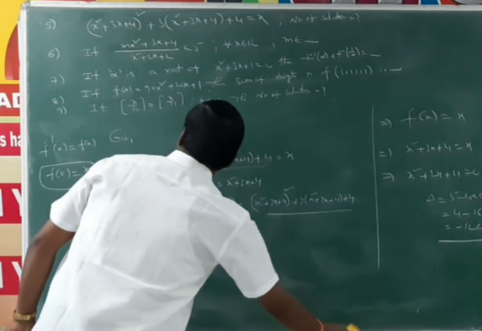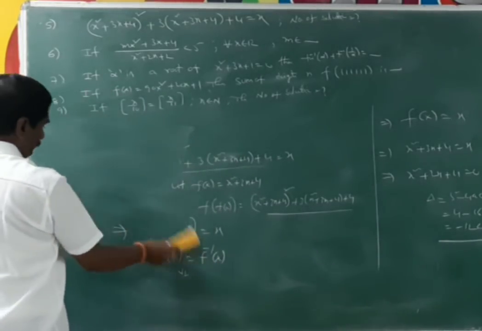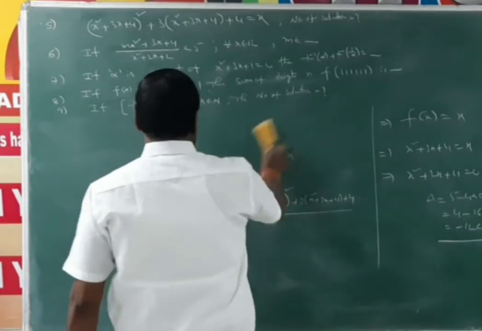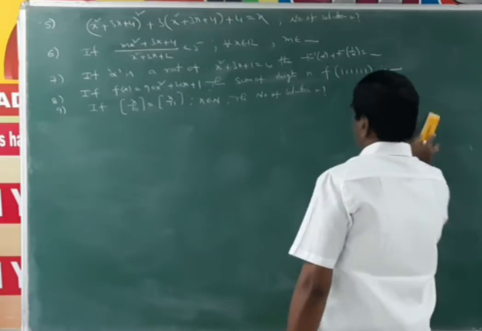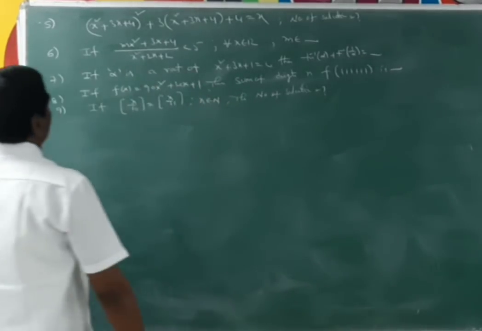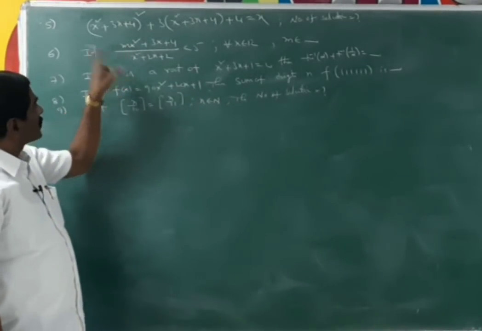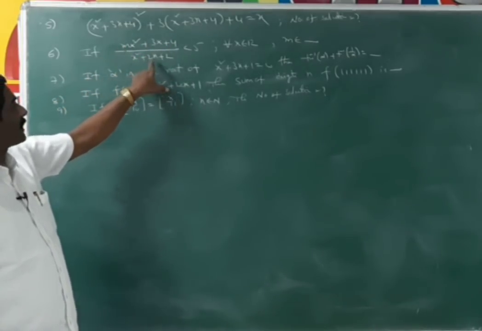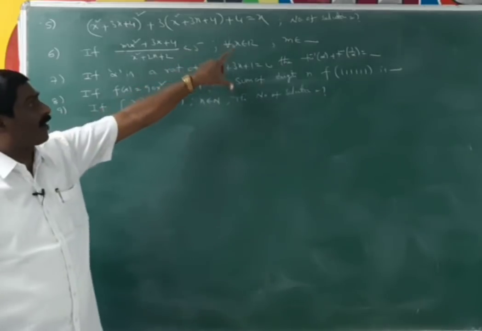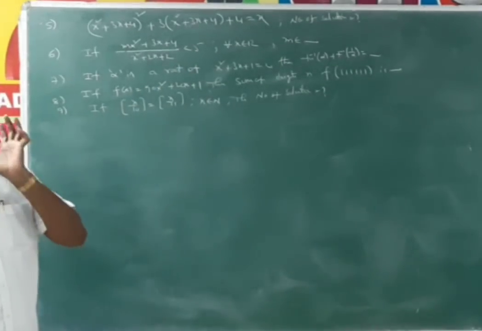Okay. Next. Sixth one. If the inequality (mx² + 3x + 4)/(x² + 2x + 2) is less than 5 for all x belongs to R, what is the range of m?